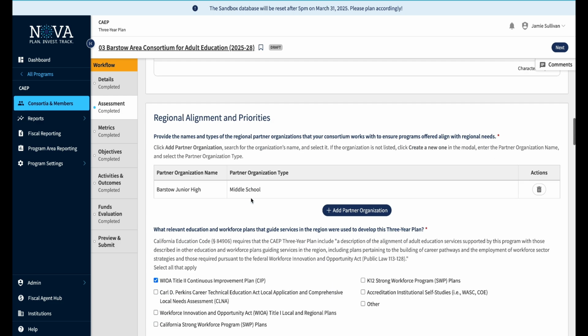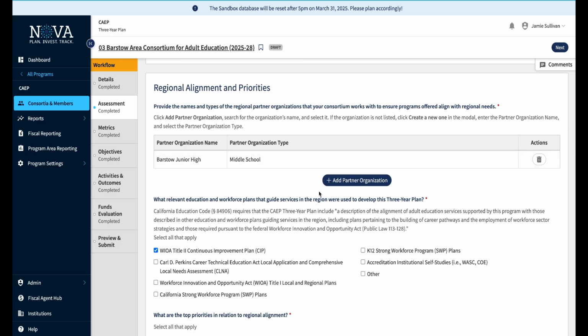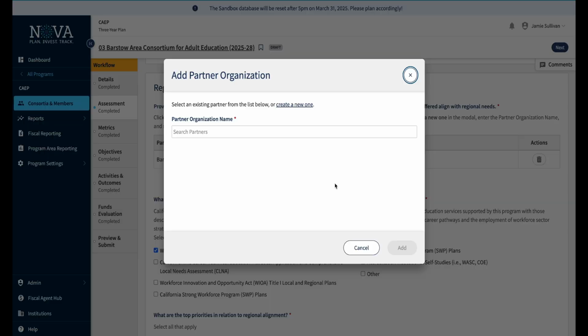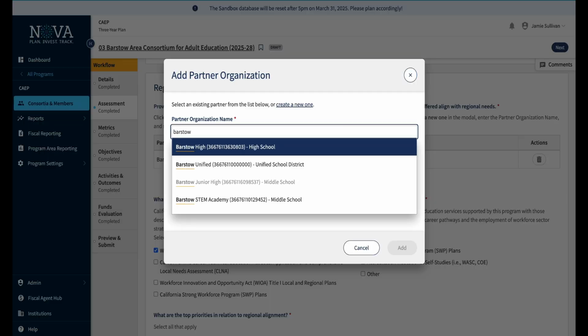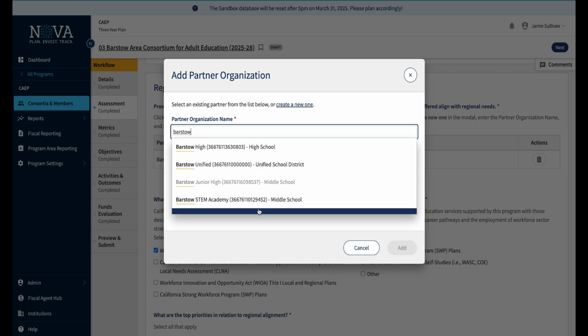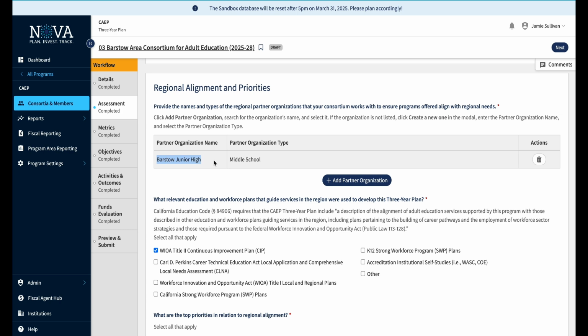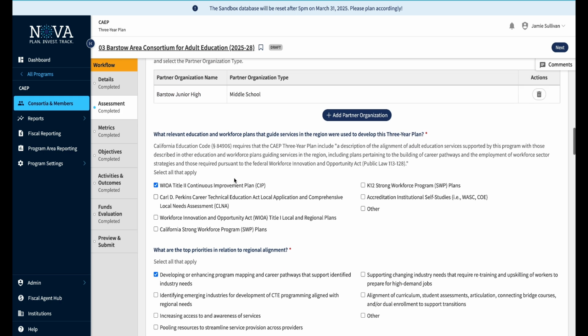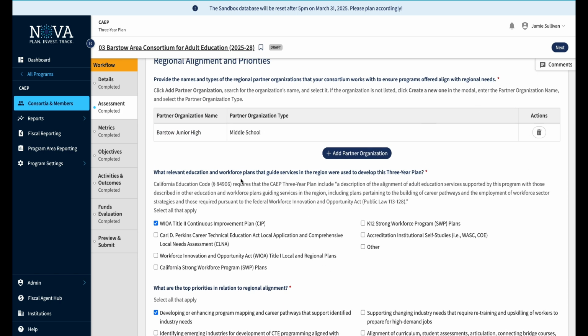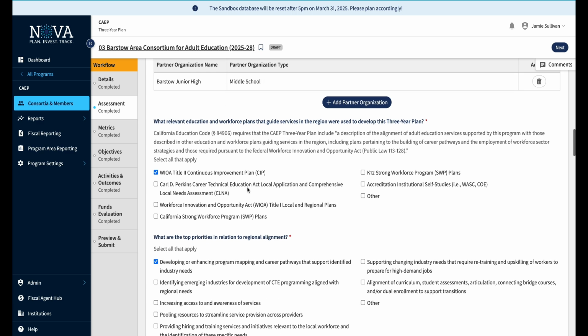You come down here, add regional alignment and priorities. If you add a partner organization, this is what the modal will look like. This will help populate as you type things in, so you can add whatever partner organizations you're looking for. I've already added Barstow Junior High just to fill out this required field, but you can add as many as you want, as many as you need, and you have the option to delete here.